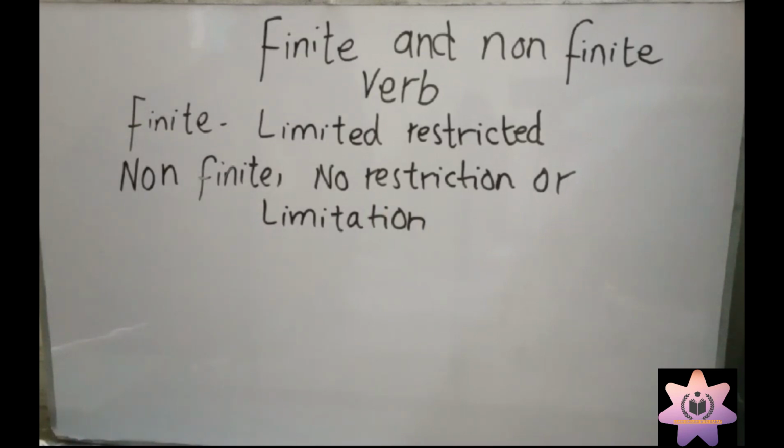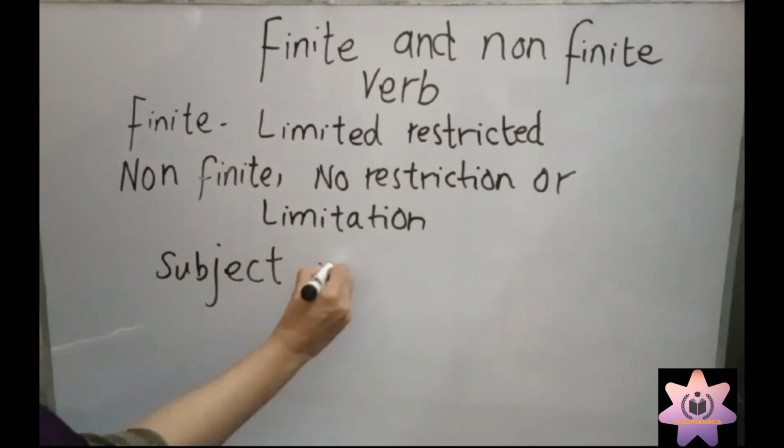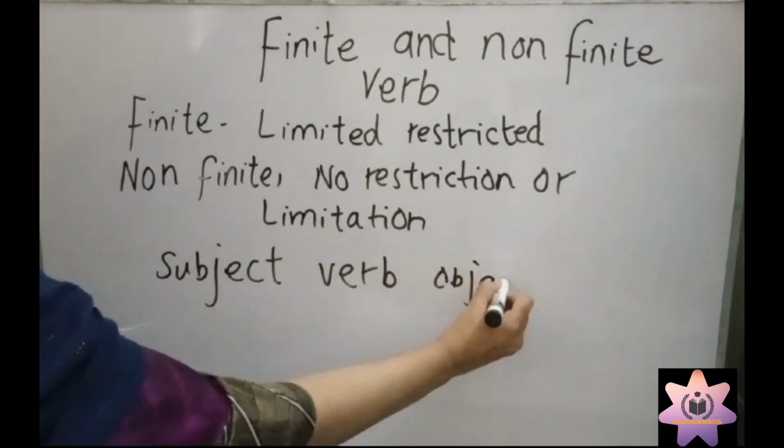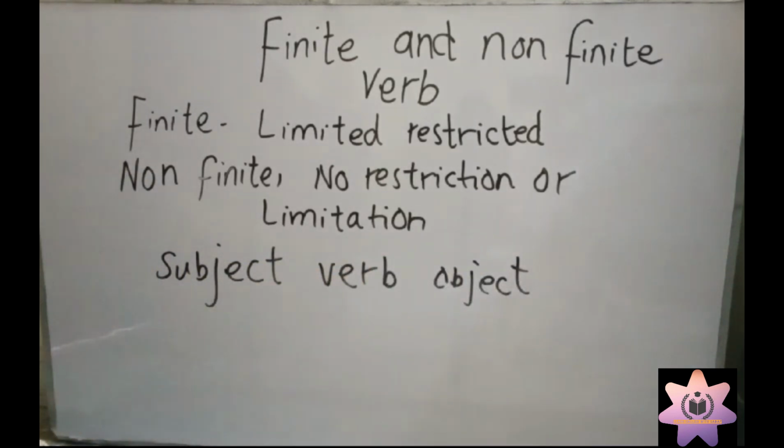It means finite verbs are those verbs with proper subject, verb, object. In a finite sentence you will find subject, verb, object. It's called finite.